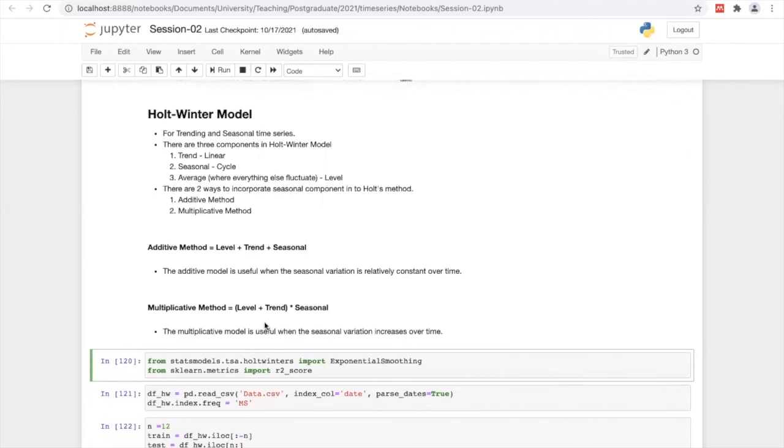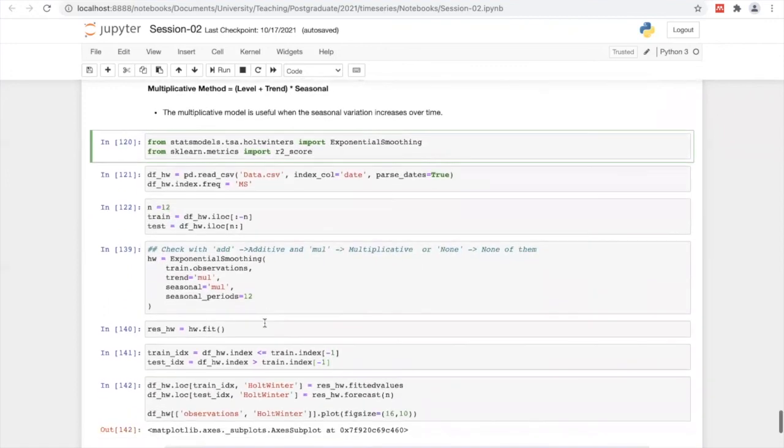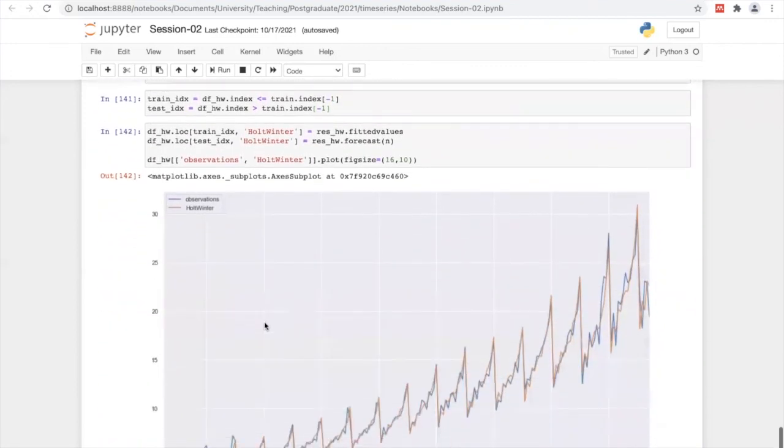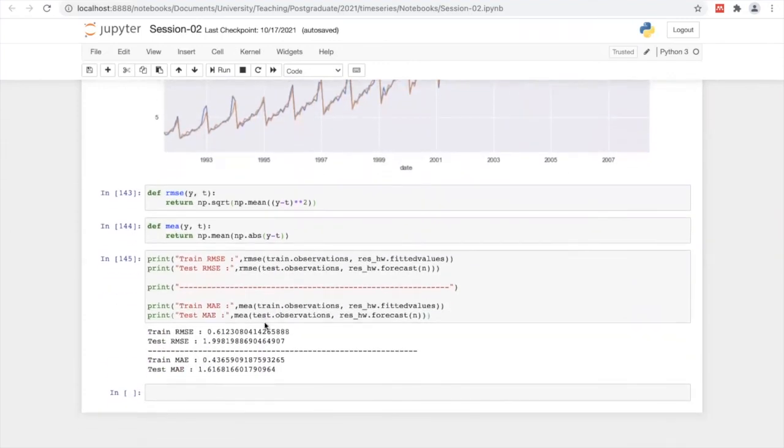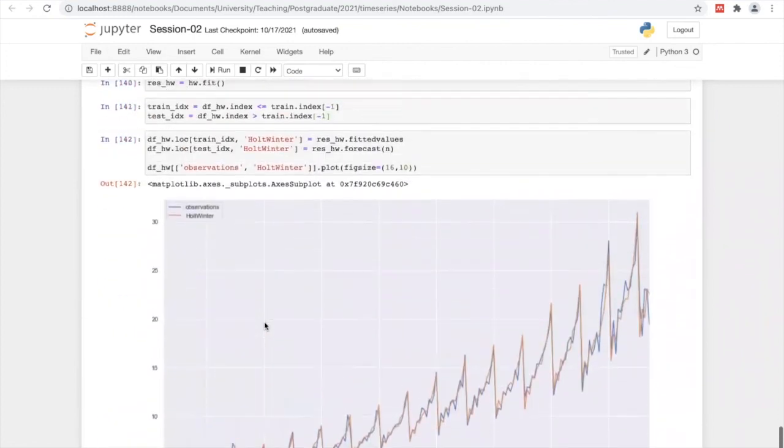We discussed where to use the additive method, what its components are and how they are incorporated together, and the same for the multiplicative method. And we practiced all of them with some dummy data with Python code to get an initial understanding. We used some metrics to evaluate the model, and we evaluated them graphically as well.